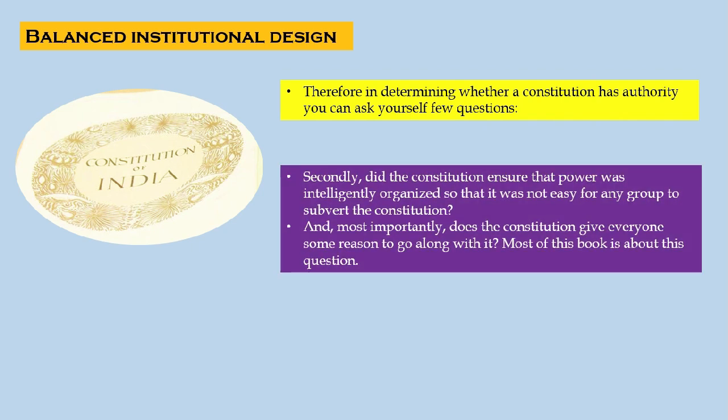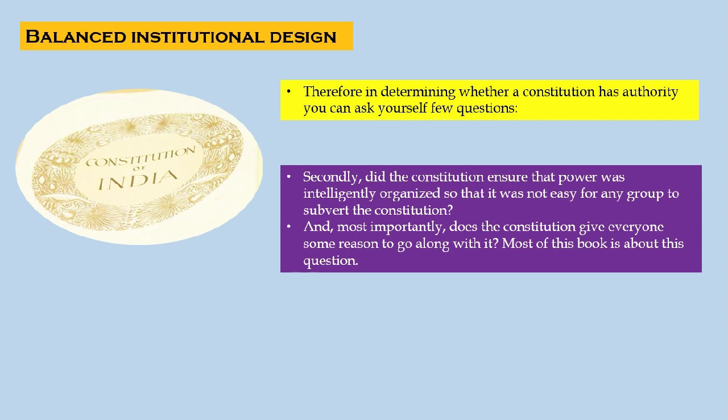Secondly, did the constitution ensure that power was intelligently organized so that it was not easy for any group to subvert the constitution? And most importantly, does the constitution give everyone some reason to go along with it?